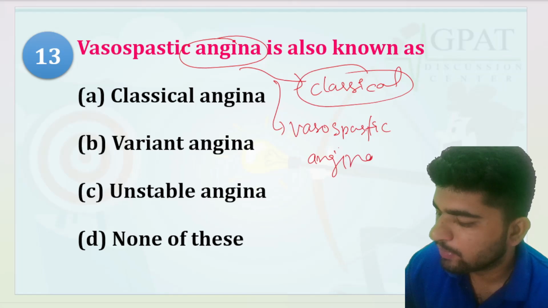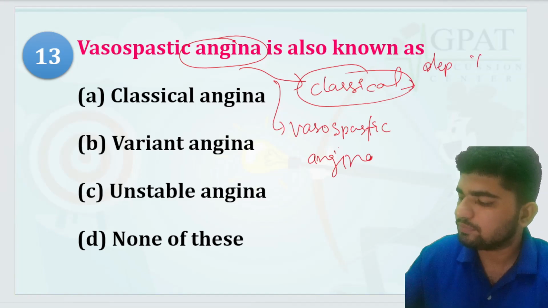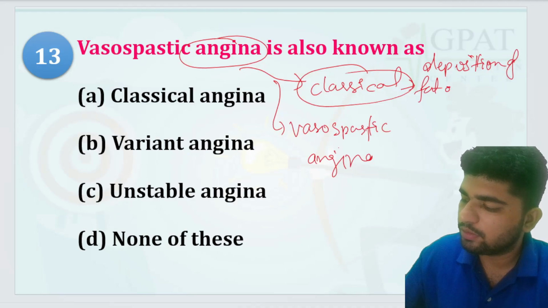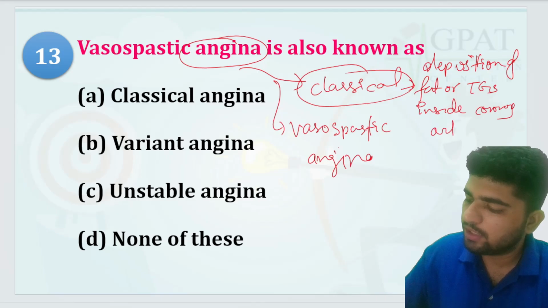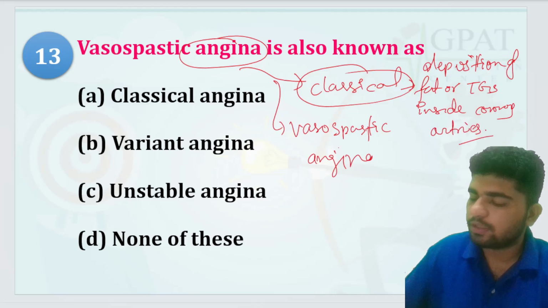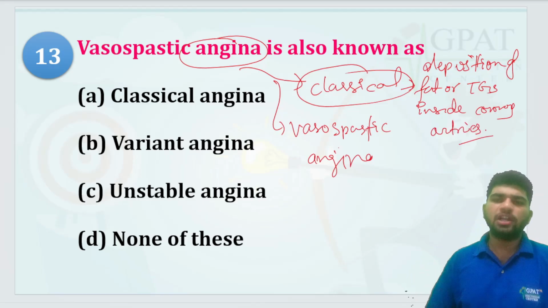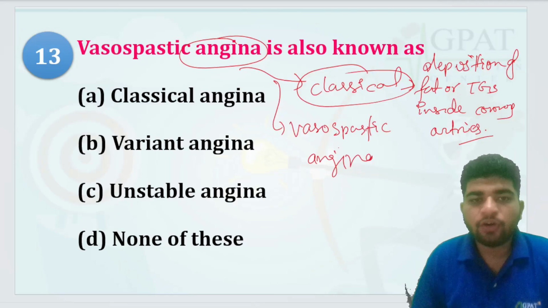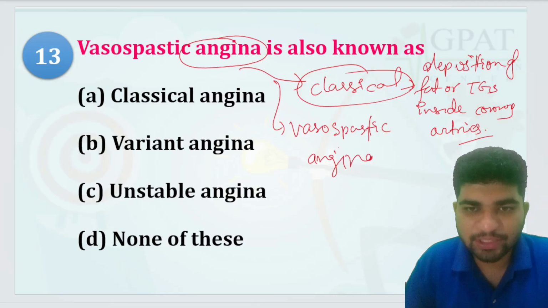Atherosclerosis means the deposition of fat or triglycerides inside the coronary arteries. Correct, because of the cholesterol deposition or ischemia, which is responsible for classical angina.